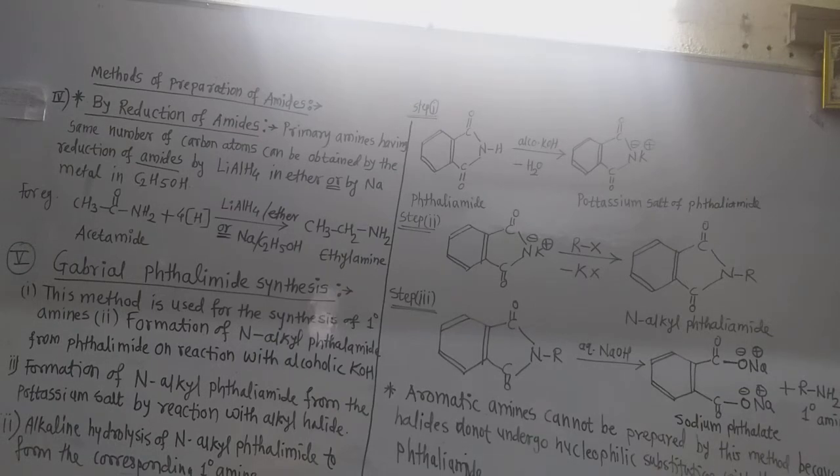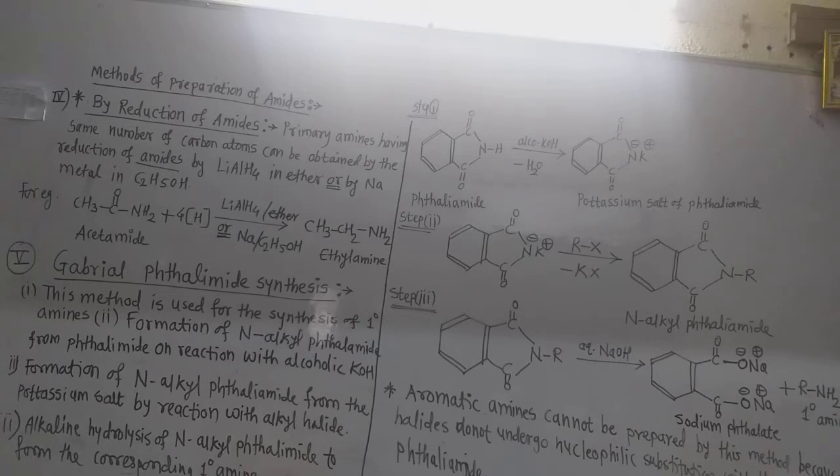We are seeing the methods of preparation of amines, that is the primary amines. Now let us see two more very important methods of preparation of primary amines. The first one is the preparation of primary amines from amides. You know the amides. The general formula of amides is RC double bond O NH2, and the general formula of amines is only RNH2. Now we have to prepare the primary amines from the amides.